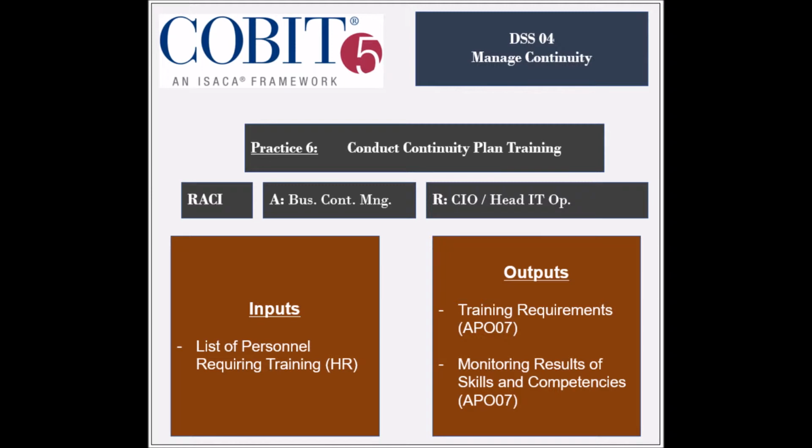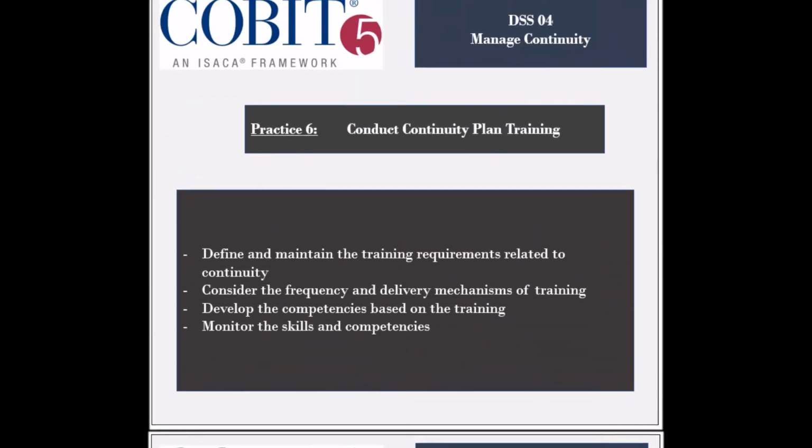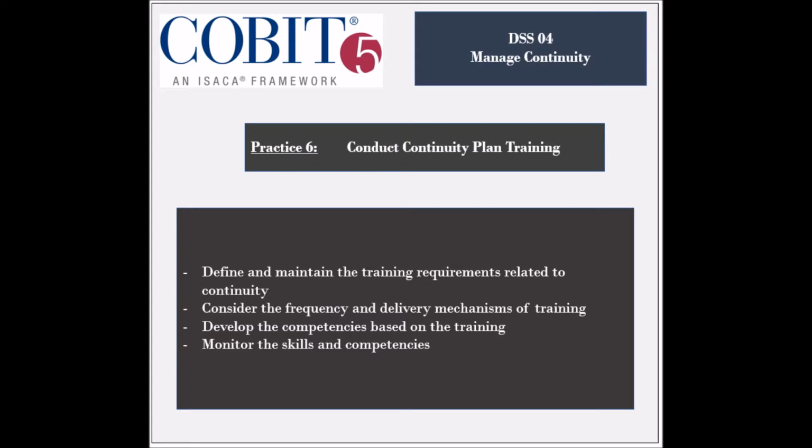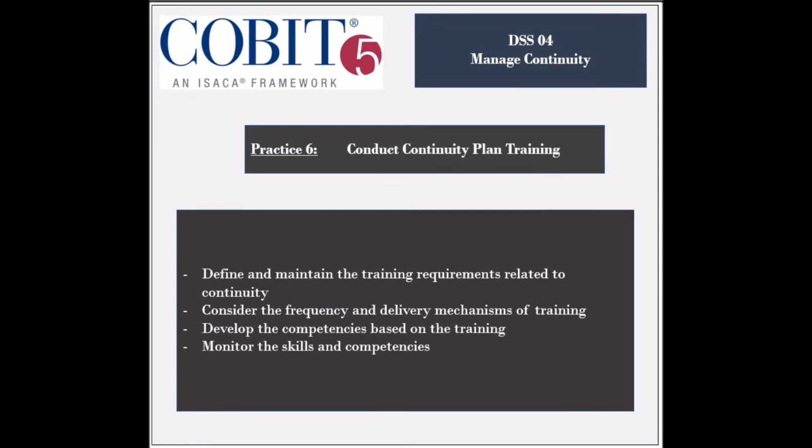the AP07 process. The activities involved in this practice include defining and maintaining training requirements and plans for the personnel that perform continuity-related activities. The training plans should consider the frequency of the training and how it will be delivered. Competencies should be developed based on the training exercises, and the relevant skills should be monitored.